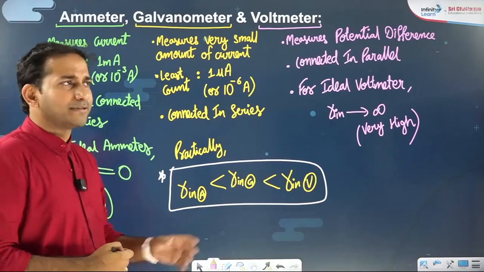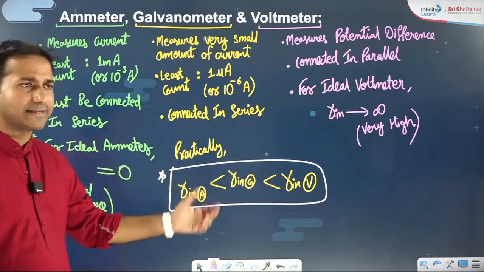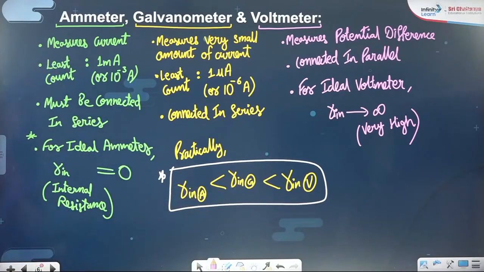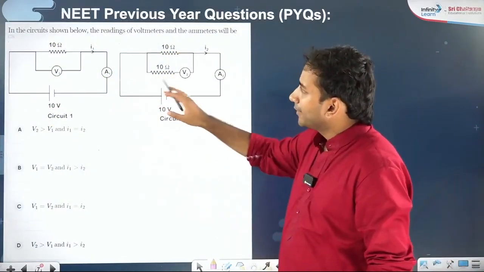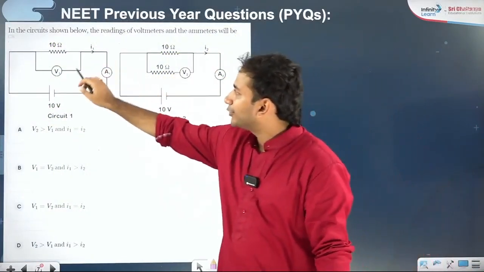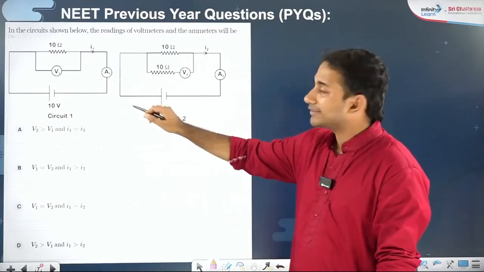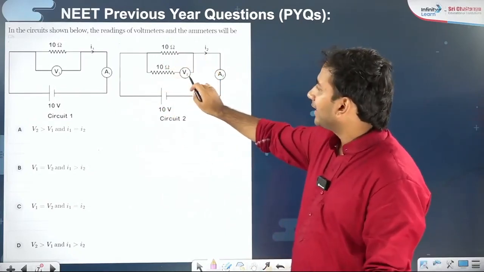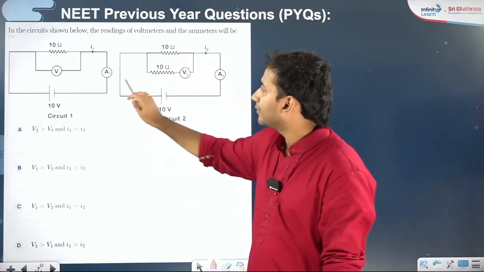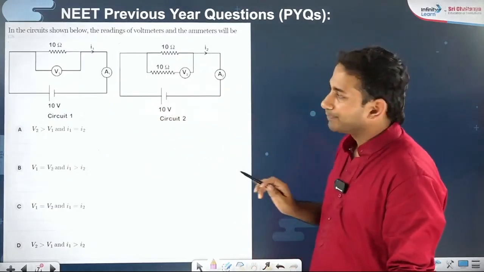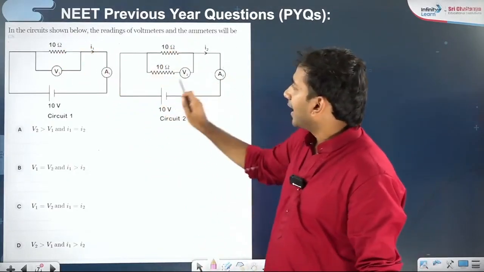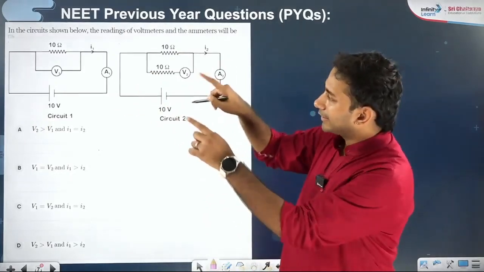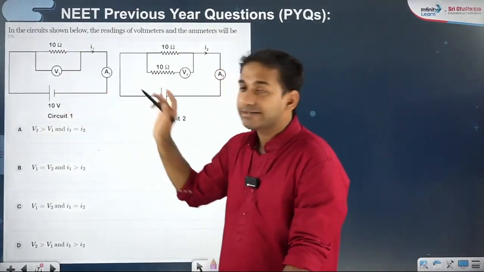Okay. So if you have understood it, quickly take the screenshot. We will sum up this session with a NEET PYQ. This is the last problem for today's discussion. That's a NEET PYQ. You can see there are two circuits. These are treated to be ideal voltmeters V1 and V2 and ideal ammeters A1 and A2. The voltmeters V1 and V2 are connected in parallel to 10 ohm, and A1 and A2 ammeters are connected in series to the battery in the primary circuit.